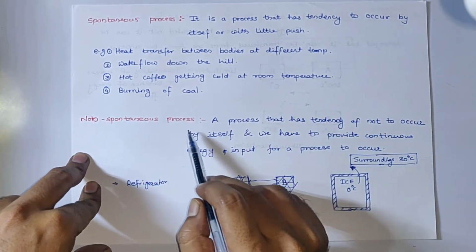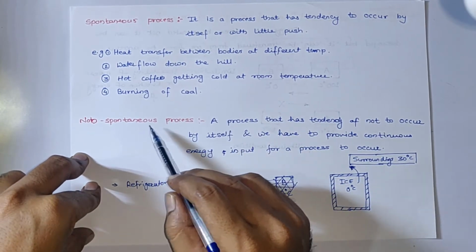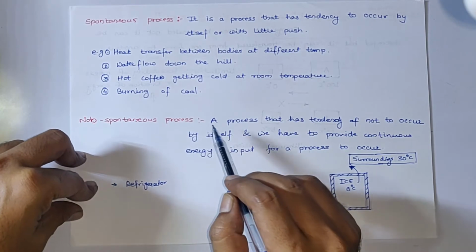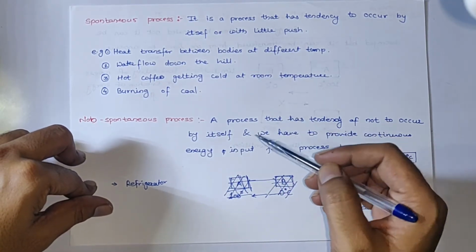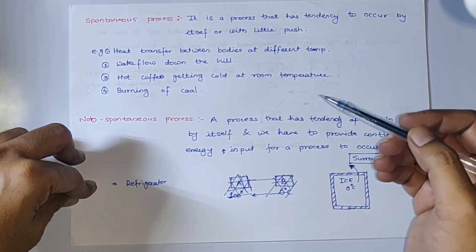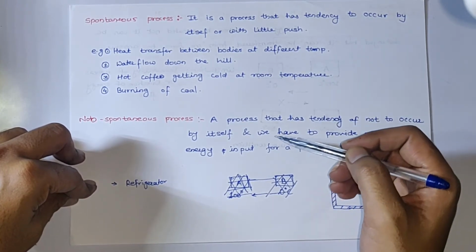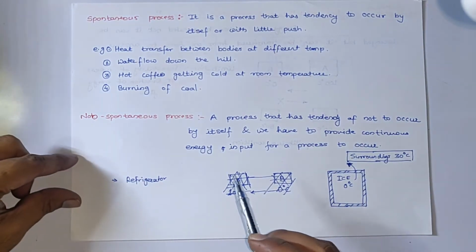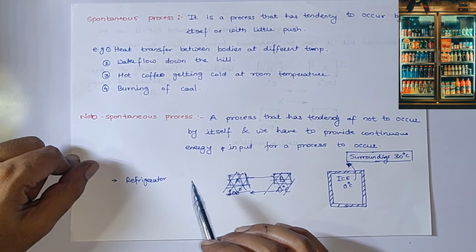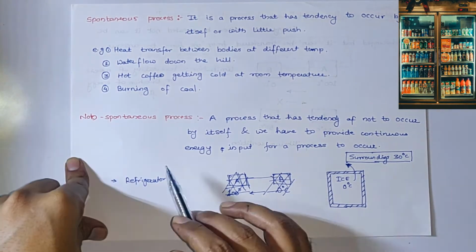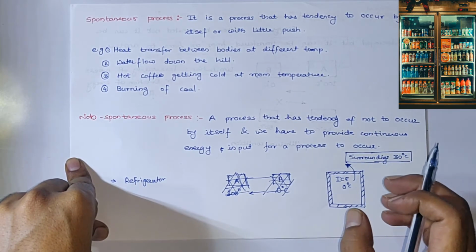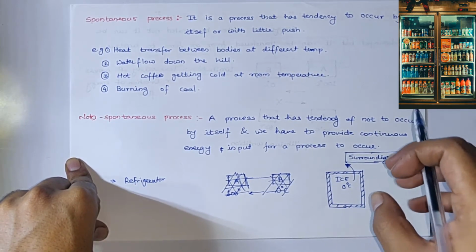Now what is a non-spontaneous process? As the name suggests, it is the opposite of a spontaneous process. Non-spontaneous processes are those which have a tendency not to occur by themselves, or if we want those processes to occur, we have to provide continuous energy input. An example of a non-spontaneous process is the refrigeration system we have in our houses. Here we are extracting heat from the substances placed inside the fridge.